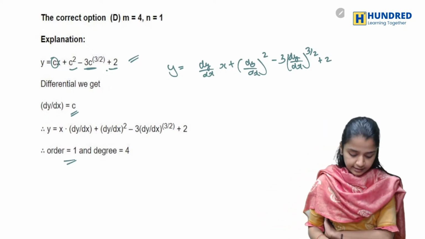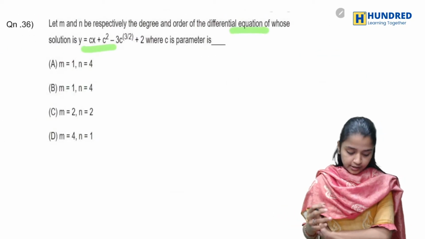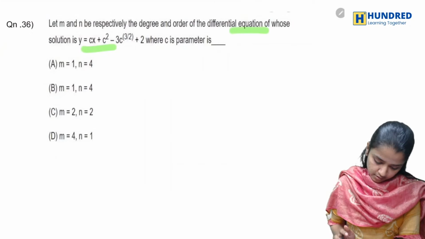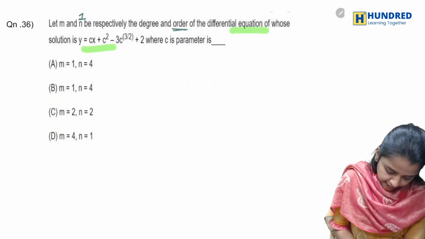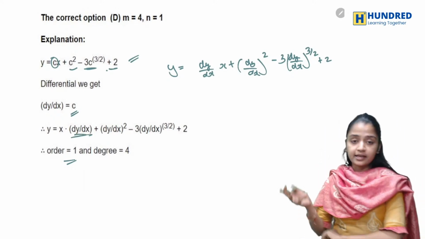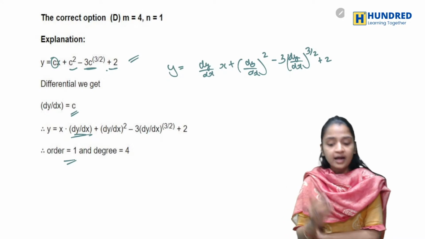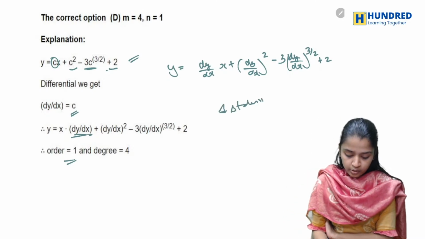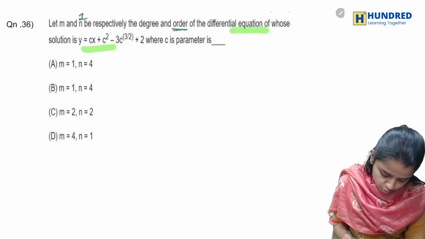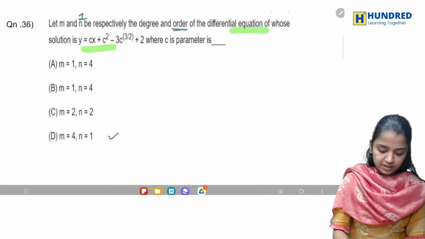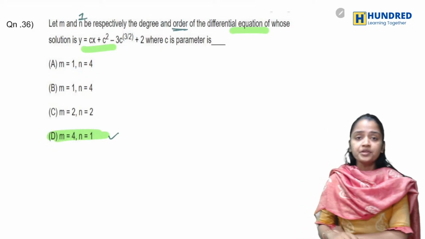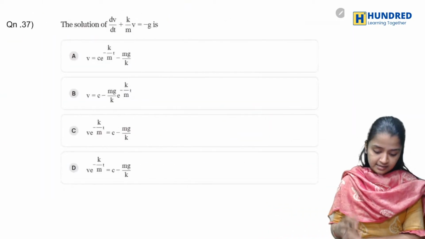And what is your degree? Order is given as n, so n is 1. By looking at the options, you know what order and degree are. Order is the highest derivative; here the highest derivative is the first derivative, and you know that n is 1. Only in the last option is n 1. You need not find the degree, solve it and find it. Just write D as the option because n is given only there.